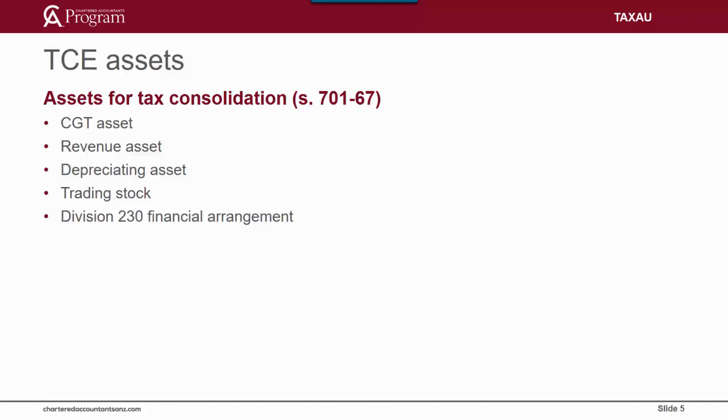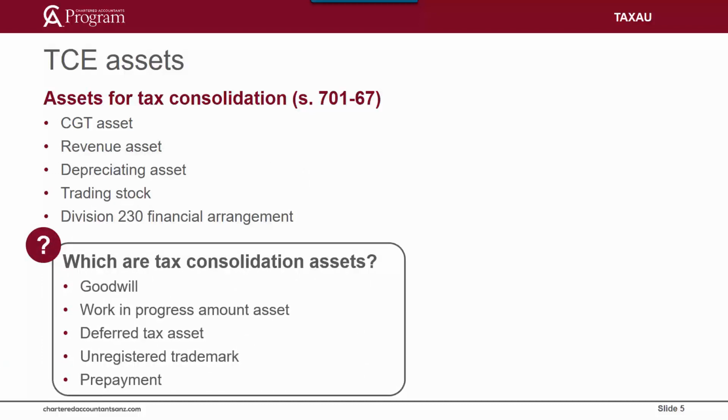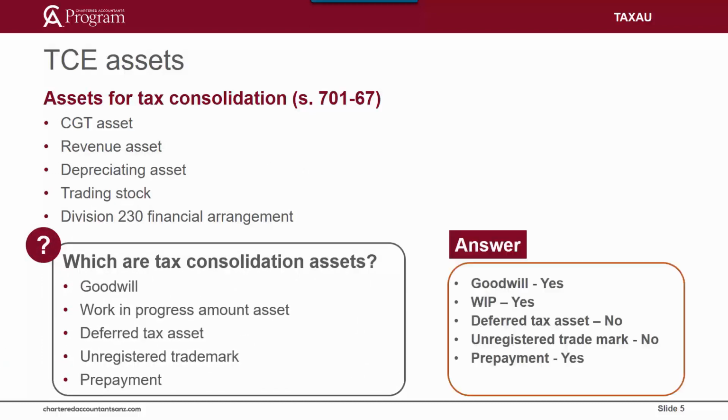So let's check your understanding. Which of the assets listed on this slide would be an asset for tax consolidation purposes? The correct answer is the goodwill, work in progress, and prepayments. A deferred tax asset is not a tax consolidation asset.